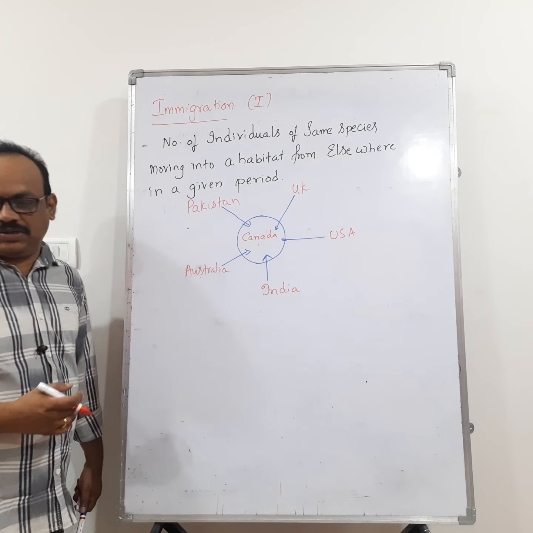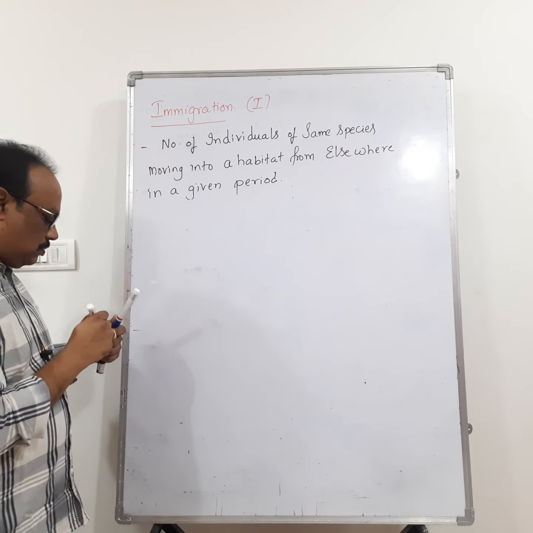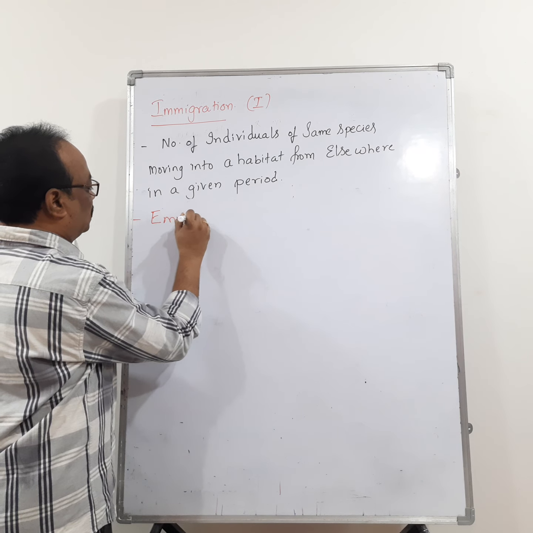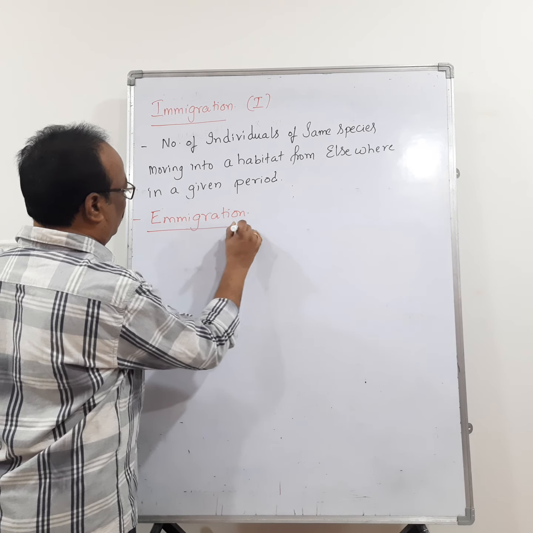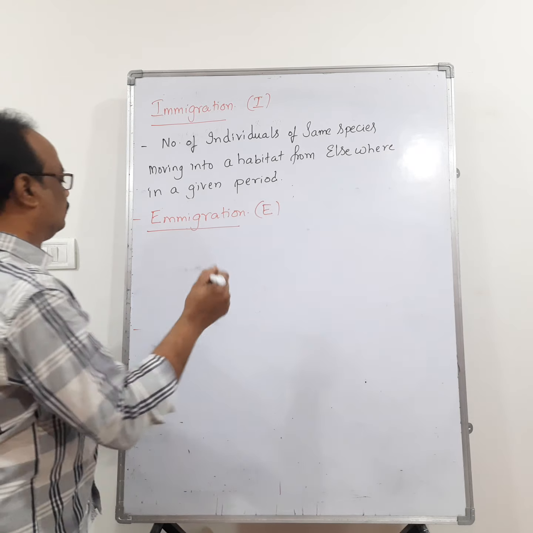Now let us go to the next definition, emigration. Emigration is designated as E. What is emigration?